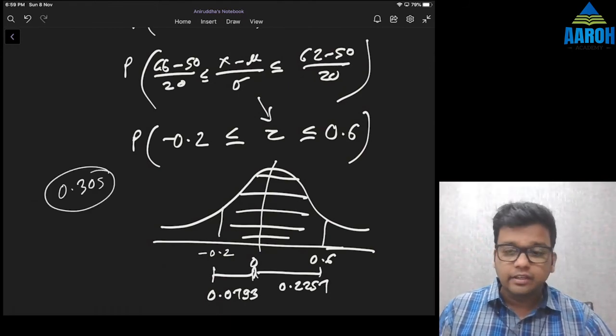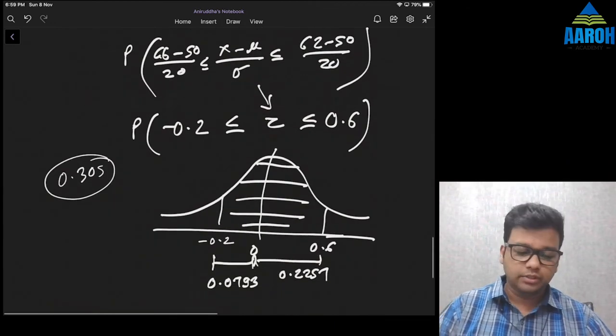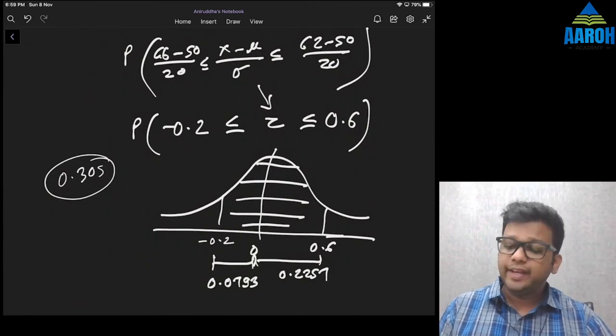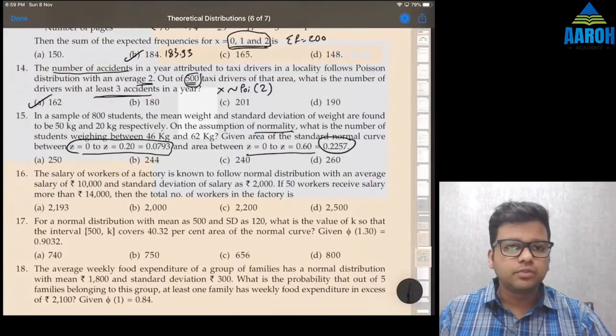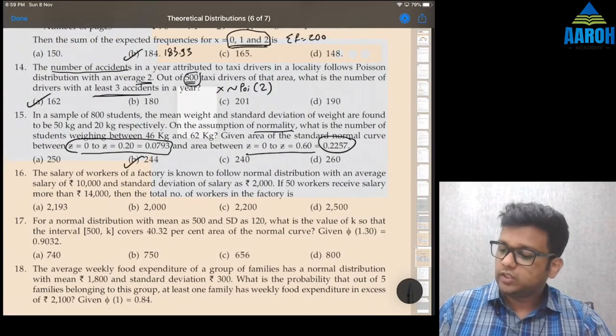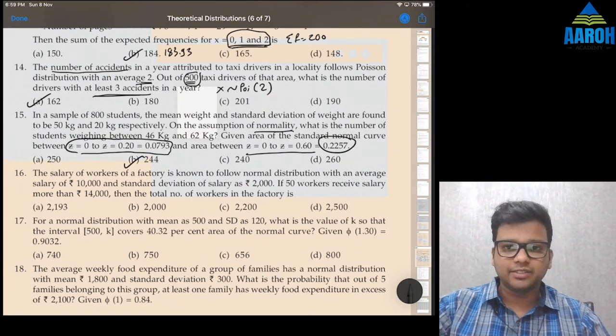This is the probability, and there are 800 students in total. So if we multiply by 800, our expected number of students should be 244. So let's check which option is 244. Option B. Okay, so B will be the correct answer.